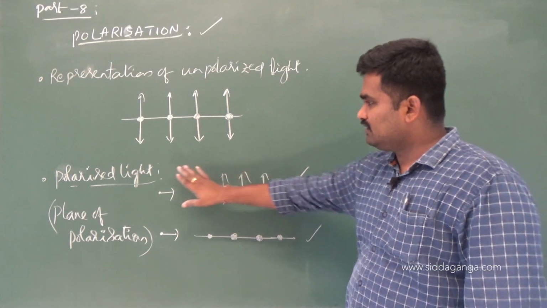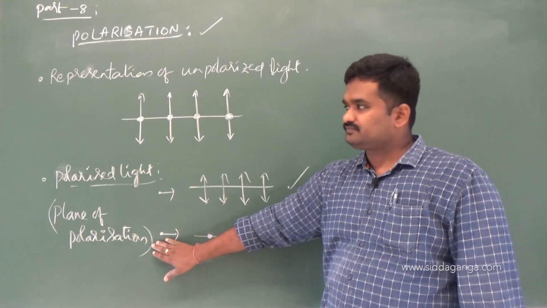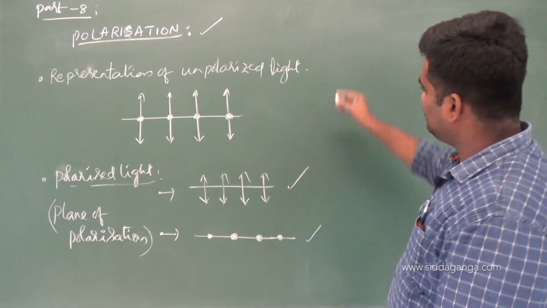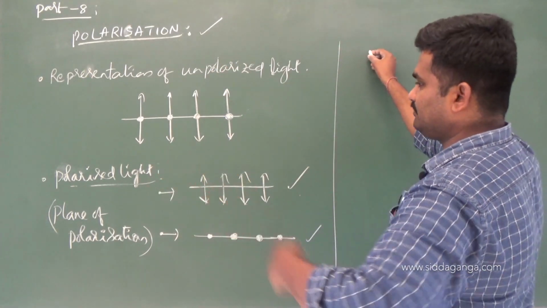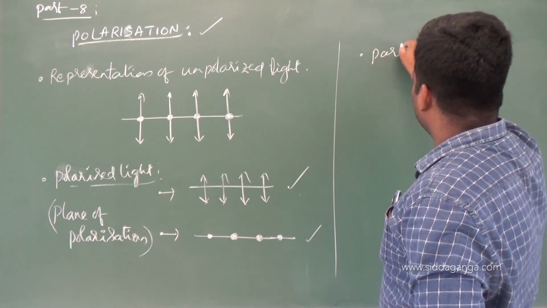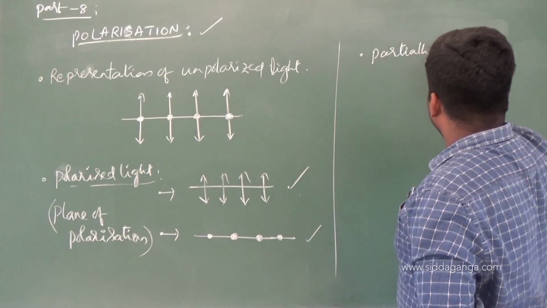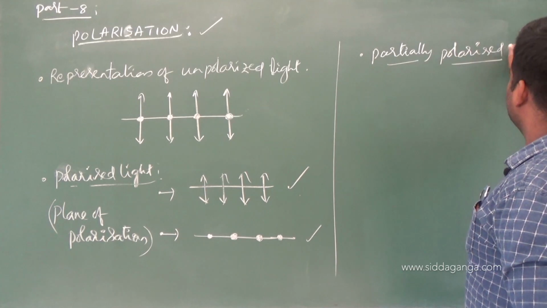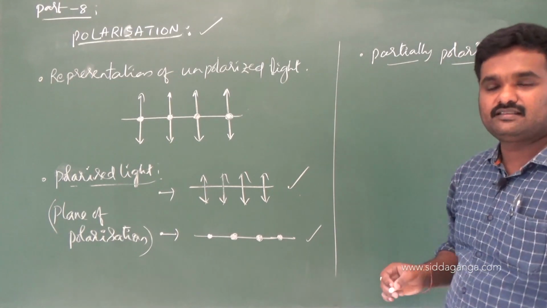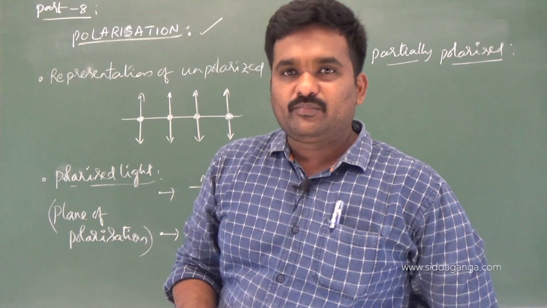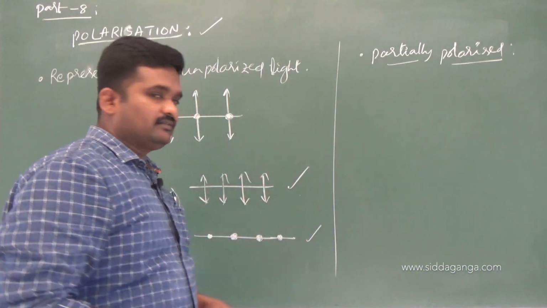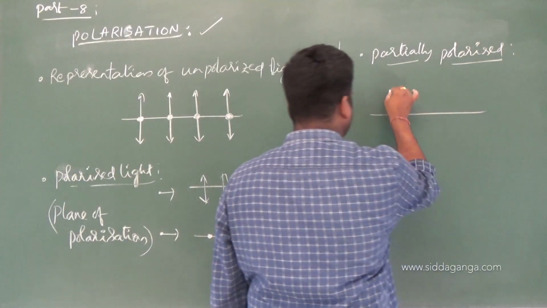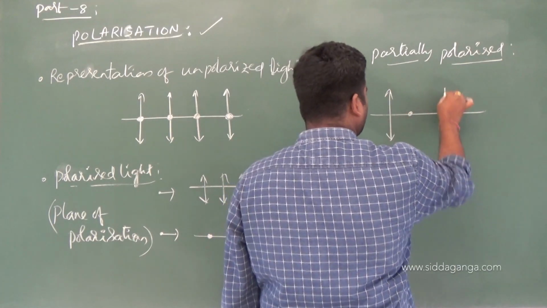Please keep it in mind what you mean by plane of polarization, what you mean by polarized light, and what you mean by unpolarized light. There is also one more point called partial polarization, representing partially polarized light. How can you say the particles are partially polarized? Partially polarized means it's not completely dot components, or not completely arrow components. It's like a few arrow components along with some dot components also.